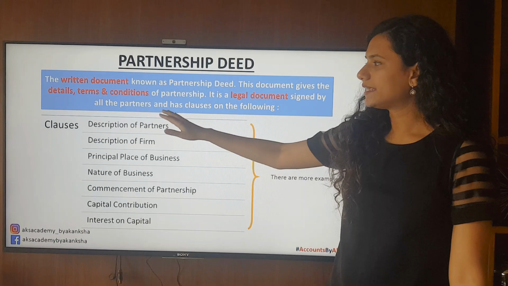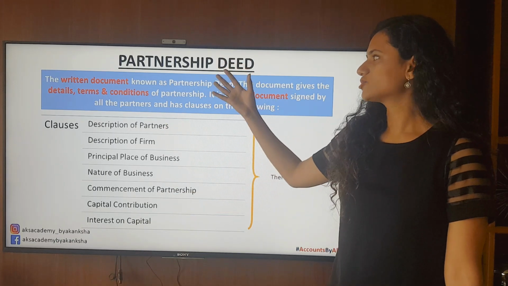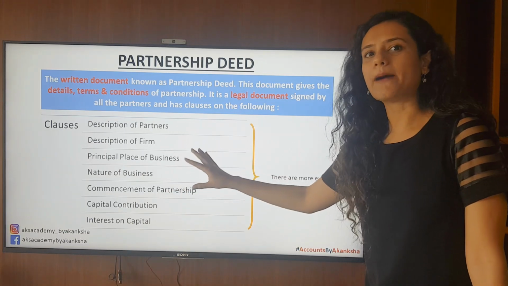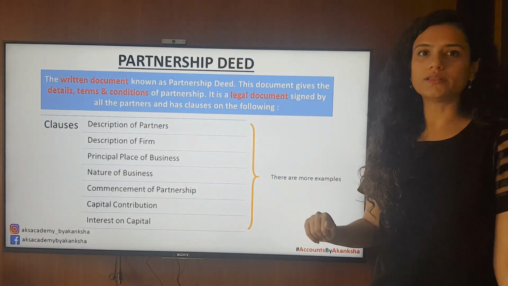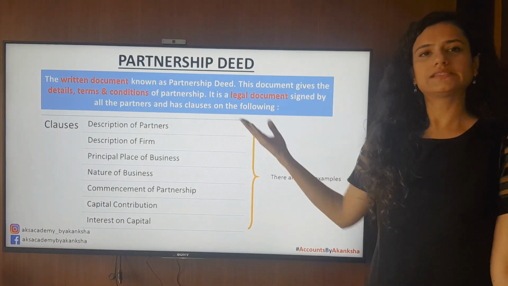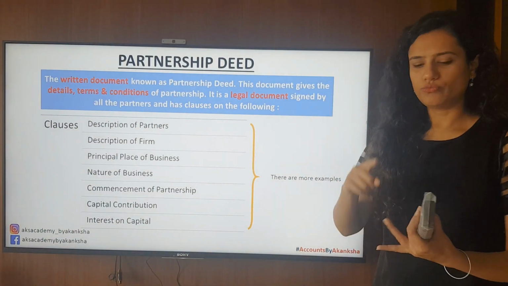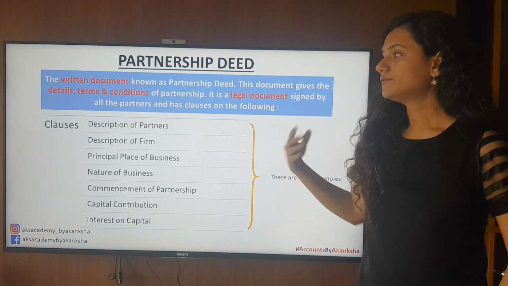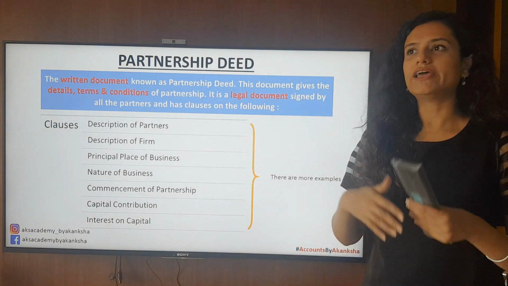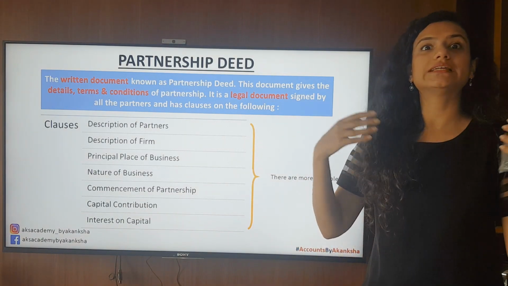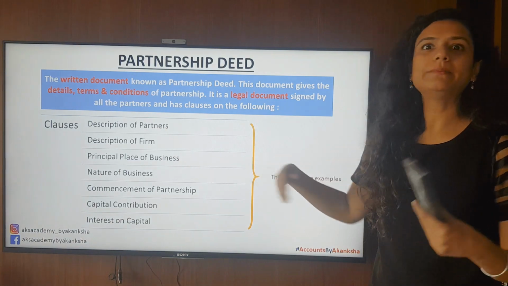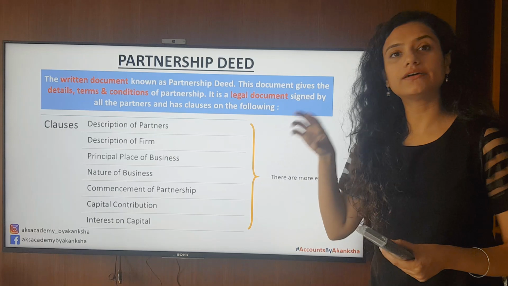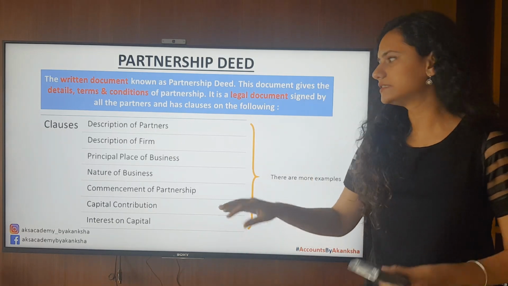So some of the things which are a part of the partnership deed. Now this is not the whole list. These are just a few examples of the clauses that are included in the partnership deed, such as the description of the partners. What do they do? Where do they stay? What are their names? What are their ages? Description of the firm. What is the firm about? Where is it going to be situated? What's the name of the firm? Principal place of the business. Where is it going to be situated? Which area? Exact address, address proof, electricity bills.